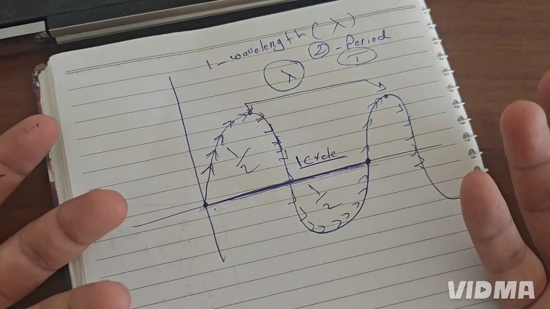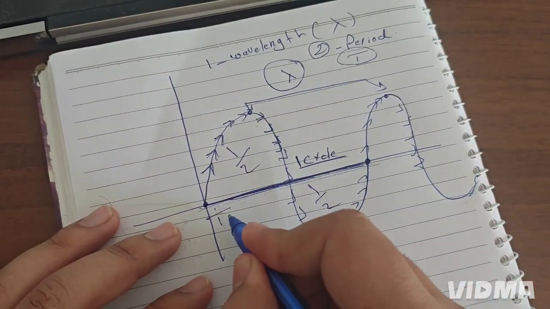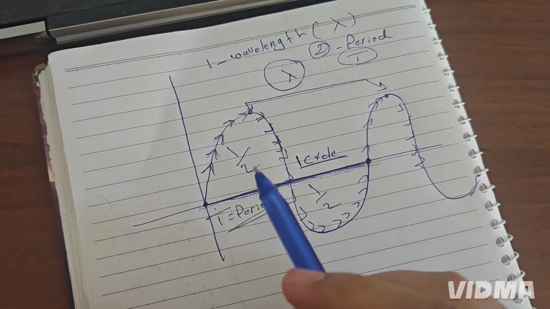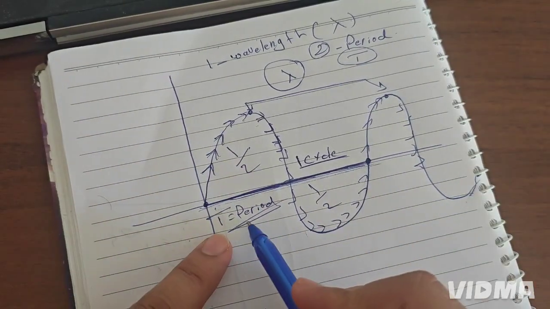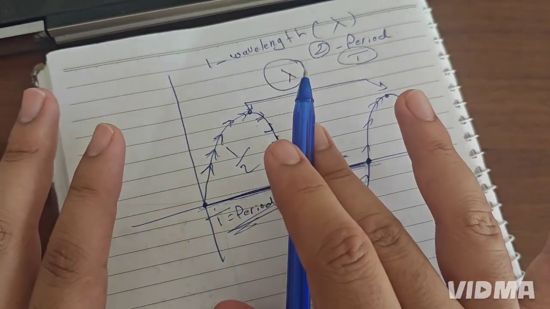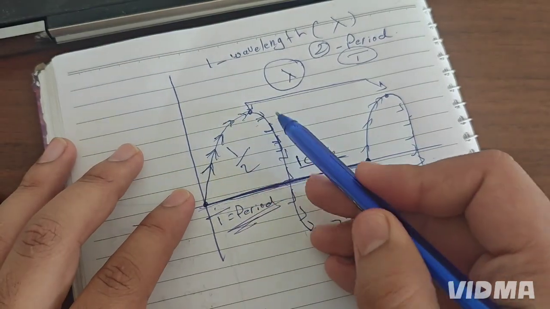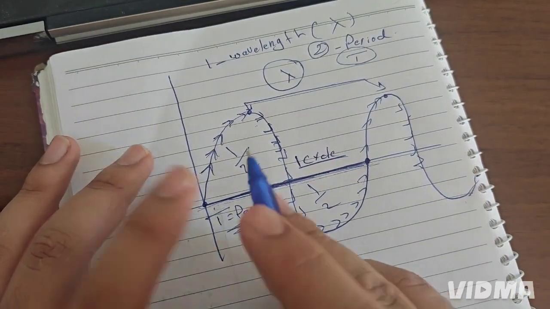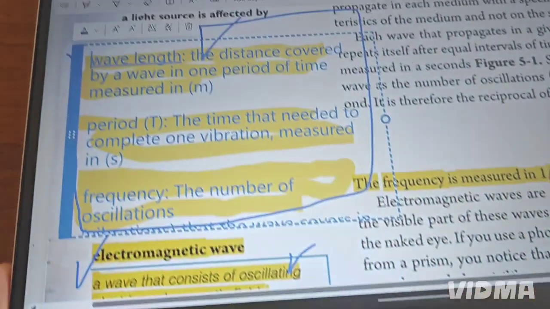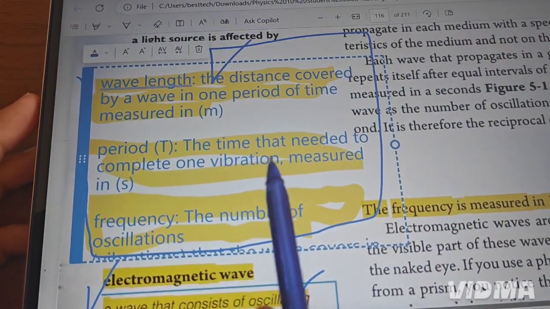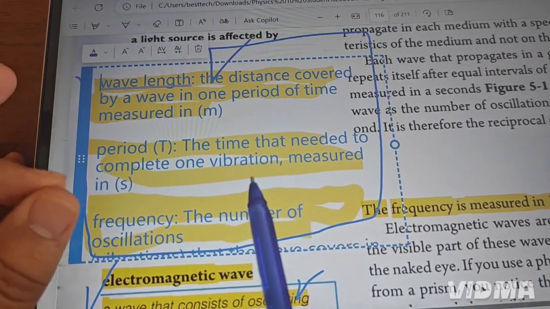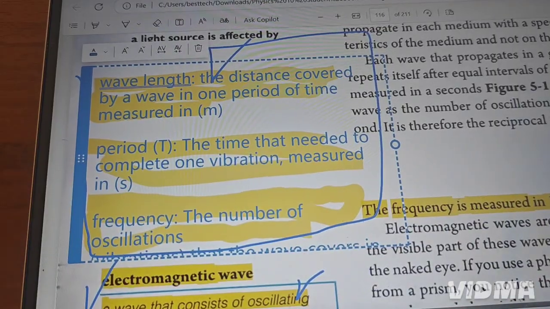Of course, it needs time, right? So this time is called period. Now I can tell you by another meaning: the time that the wave needs to complete this one cycle is called period. Look at here. Definition of the period: the time that is needed to complete one vibration or one cycle is called period. And the unit of period is measured in seconds, of course, because period is time.